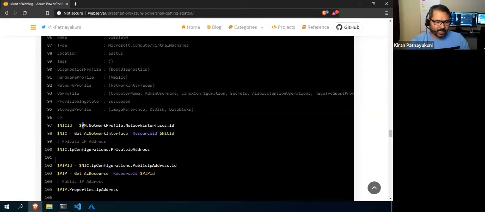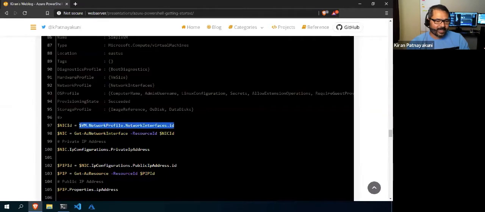The VM and the network profile, right? If you see here, the VM object has the network profile property, and in that there is one more property called network interfaces. Again, if you have multiple network interfaces, then you have to use array indexes, like I showed you a bit before: you need to use square brackets and give the index to identify that particular NIC. Since my VM has only one, I just took the direct name followed by ID.